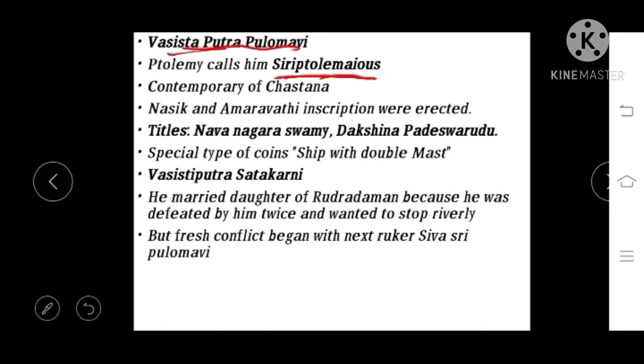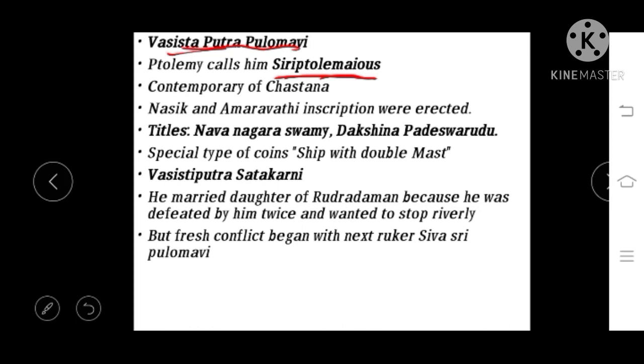These are the two titles. According to the Junagadh inscriptions written by Rudradaman, Rudradaman defeated Vasishtiputra Pulamavi.